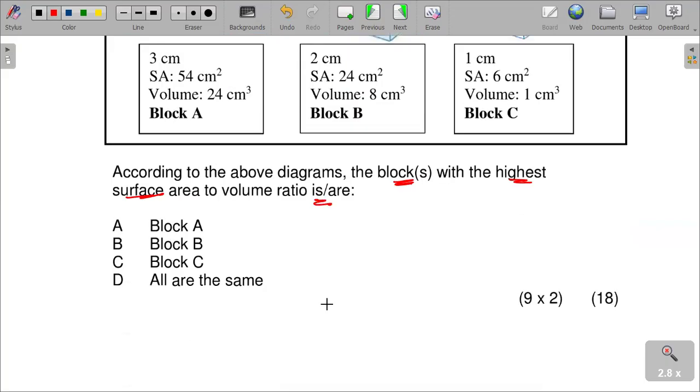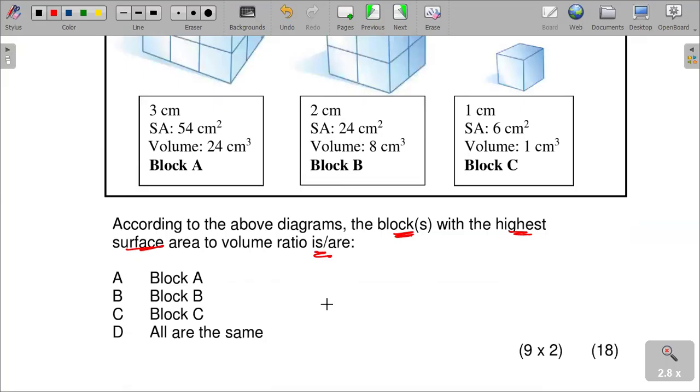Which one can we say has got the highest surface area to volume ratio? The greatest surface area to volume ratio is which block?